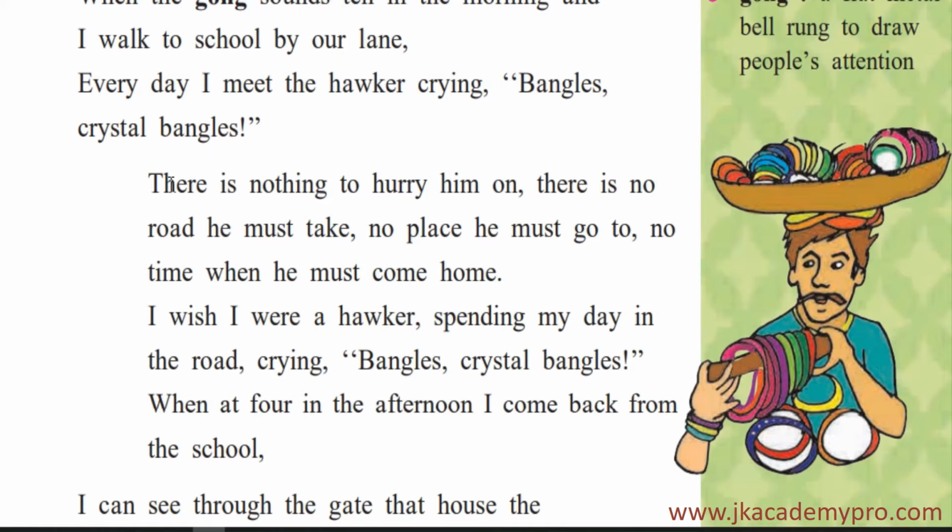But here he finds that the hawker is in no hurry. He doesn't have to reach any place on time. So there is nothing to hurry him on. There is no road he must take. He can travel any road, anywhere he wants. He can go to this road or that road. He can sell his things this side, that side, to this one, that one, anyone. But if you compare it to the child's life, the child is busy. He has to go through a particular road only. He can't go wavering around or taking a different route that will delay him. So he has to take a particular route and reach school on time.